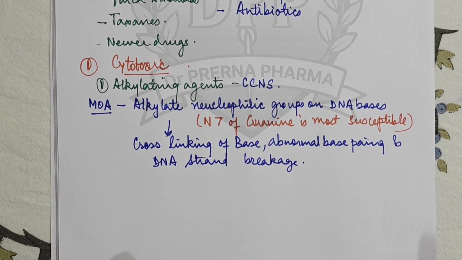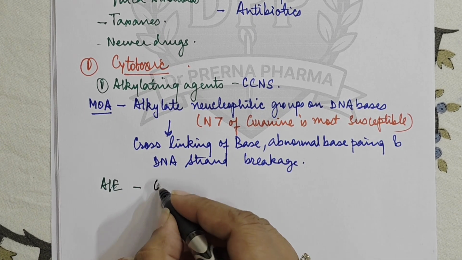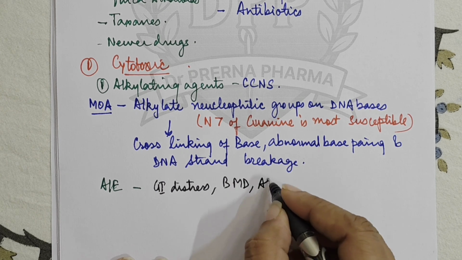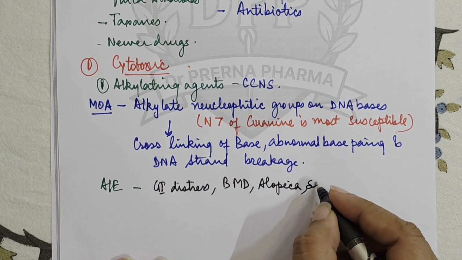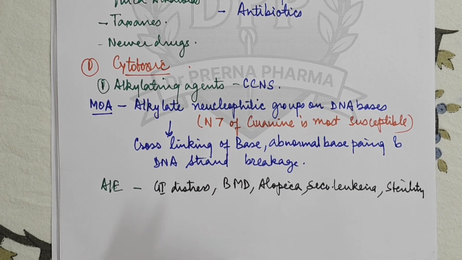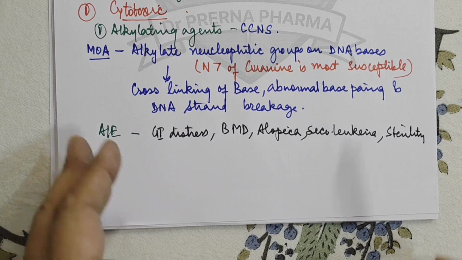And what are the adverse effects that they can cause? They cause GI distress, bone marrow suppression, alopecia, secondary leukemias, and sterility. So these are the common side effects seen with these drugs. What are the names of drugs in this category? Let's see the names also.